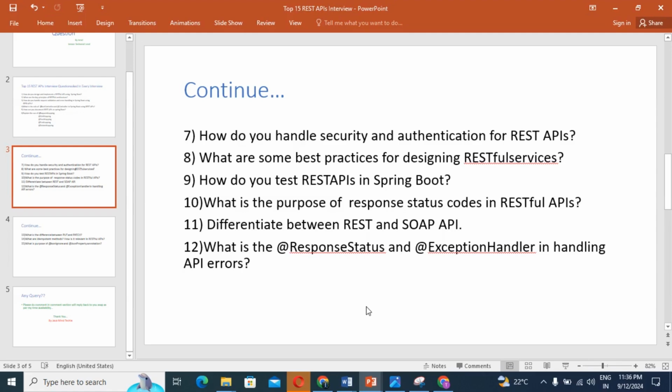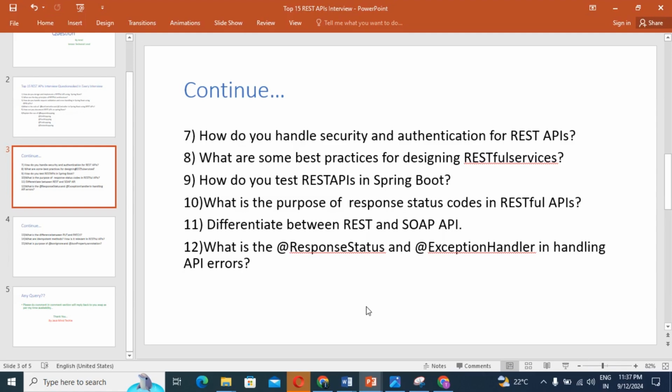With OAuth2, use it for delegated authorization with third-party identity providers. And last, with Spring Security filters, implement a custom filter to handle authentication and authorization. With these techniques you can handle security and authentication in your REST API implementation.